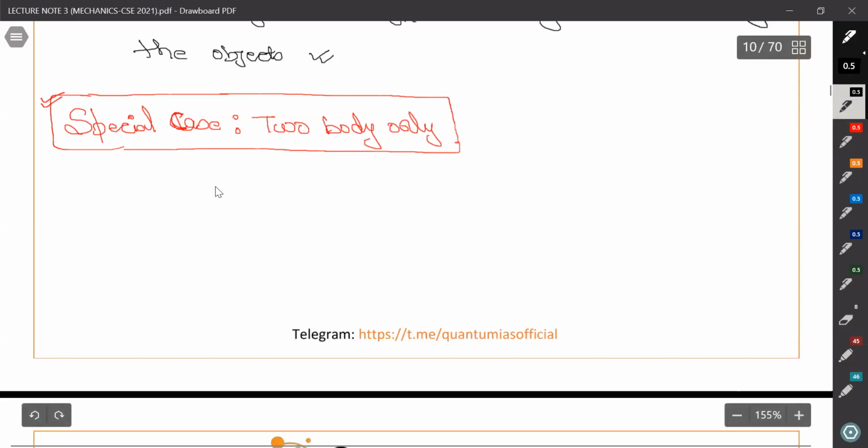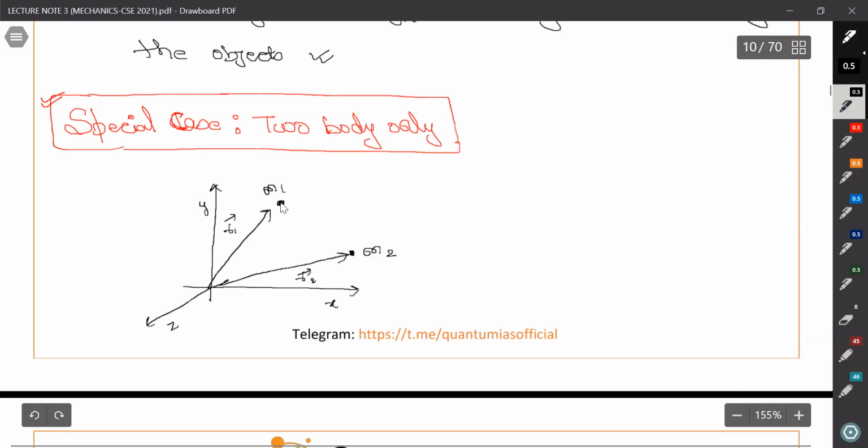Suppose this is the coordinate axis. Right, this is X, this is Y, and this is Z. And we have two points, M1 and M2. This is the R1 vector, this is the R2 vector. And this will be what? The R center of mass vector.